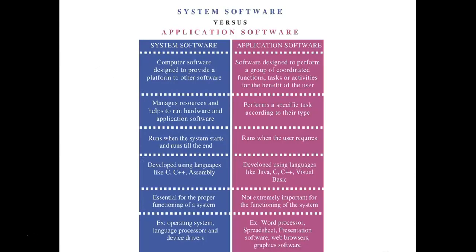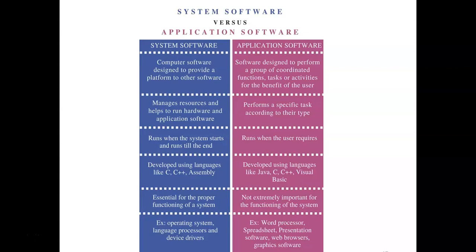So this is a common question that is asked. Compare system software and application software. So remember that system software is designed to provide a platform to other software like application software. Whereas application software is designed to perform a group of coordinated functions, tasks or activities for the benefit of the user. For example, if you are using WhatsApp, then all your messages should be sent to the groups, or the group's messages should be displayed to you. So, or the photographs and everything should be displayed to you. So these are the tasks which are performed by the application software called WhatsApp, and it runs on the system software that is Android.